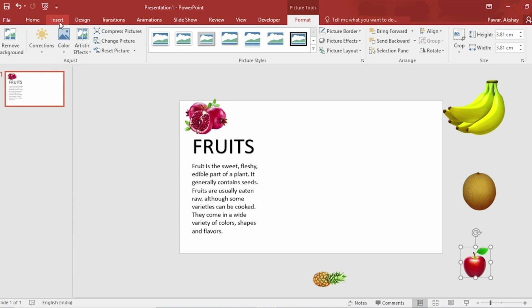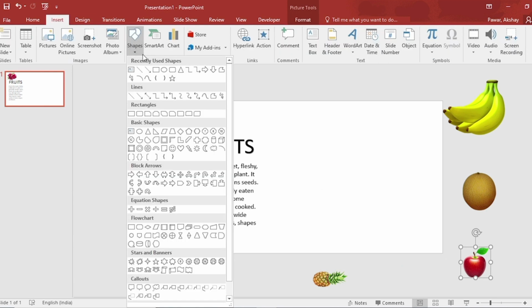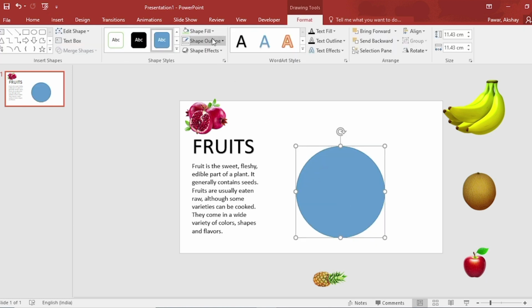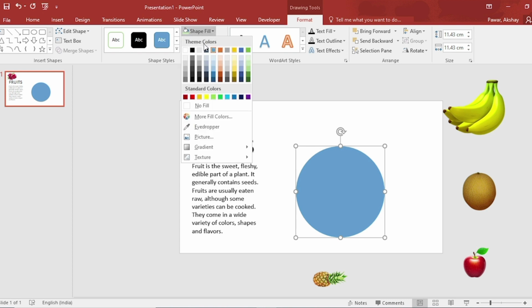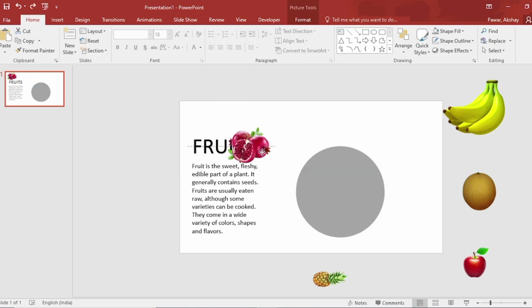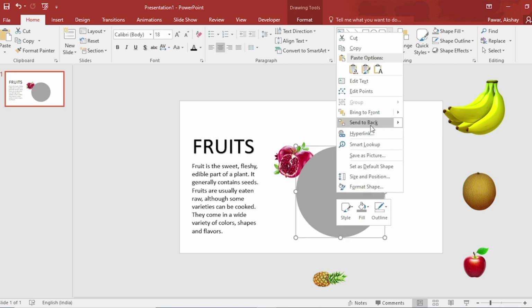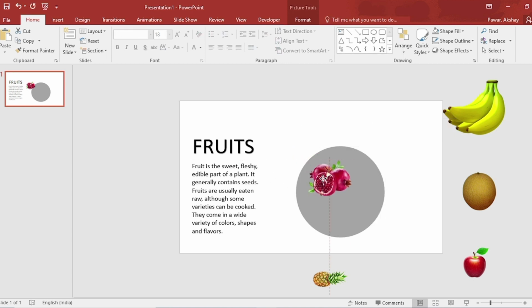Go to Insert, Shapes, select Oval, hold down the Shift key and drag it like this. Go to Shape Outline, make it no outline. Go to Shape Fill, select color. Select this one, increase the size.